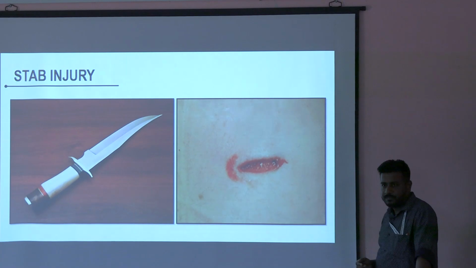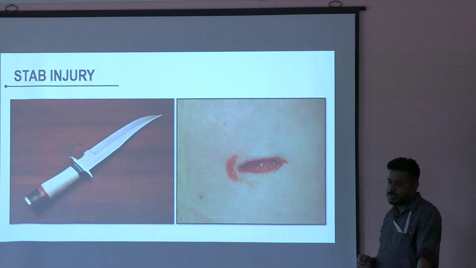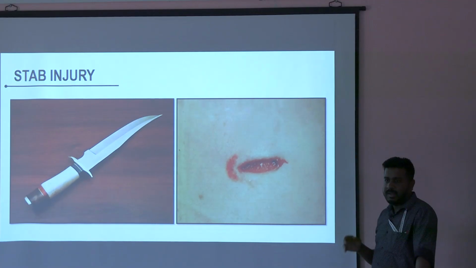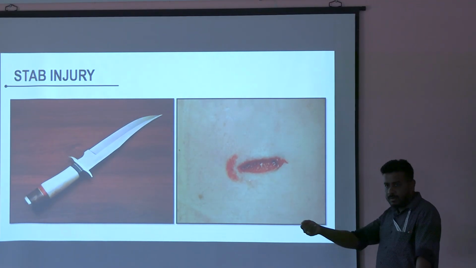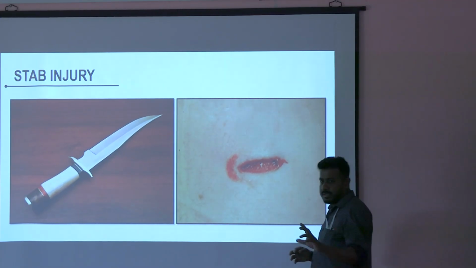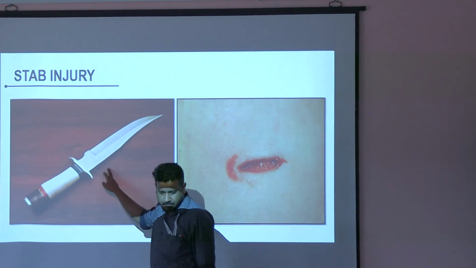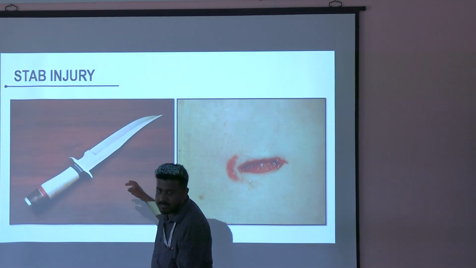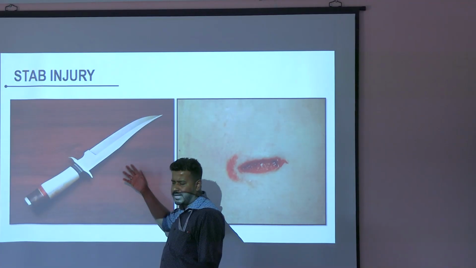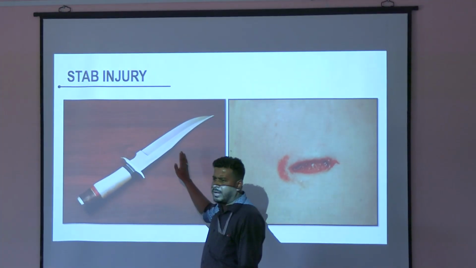I will not say, okay, bring that dagger, I want to cut this apple. I'll say bring that knife to cut the apple. I'll not say bring that dagger to cut the apple. Dagger is something which we think of for protection or for killing someone. So that intention maybe makes the difference. Yes, somewhere maybe it is written that one is single edge, one is double edge. But it is not that specific. There are many knives where it is double edge, many daggers where it is single edge.